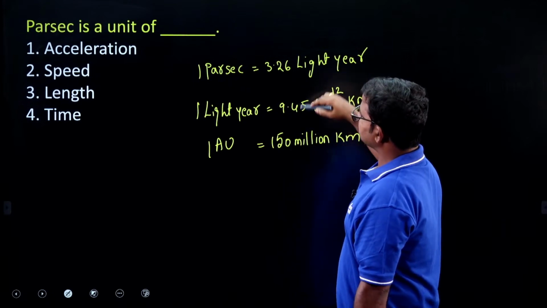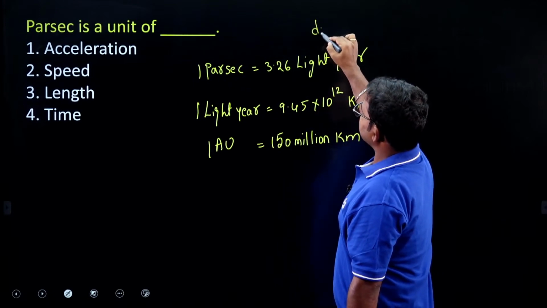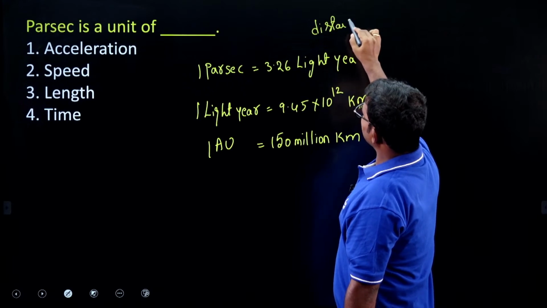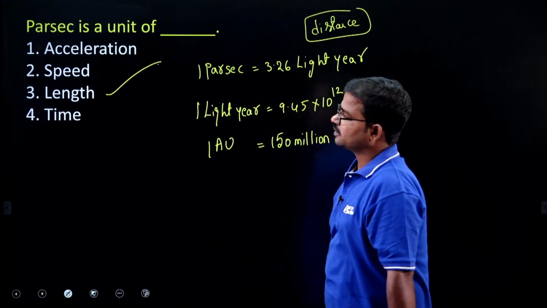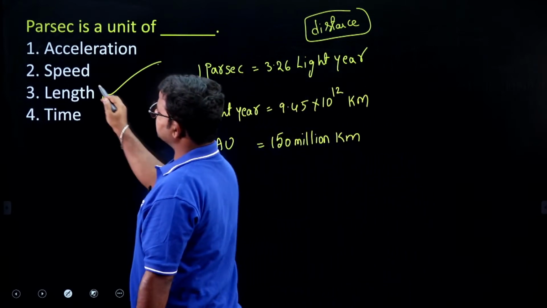These are all units of distance. So we have to consider length here. Option 3 is the right answer.